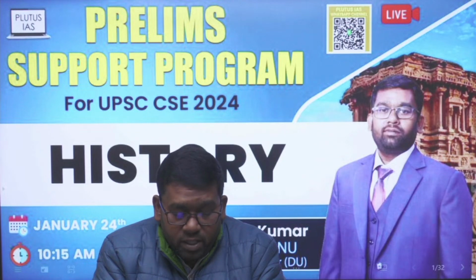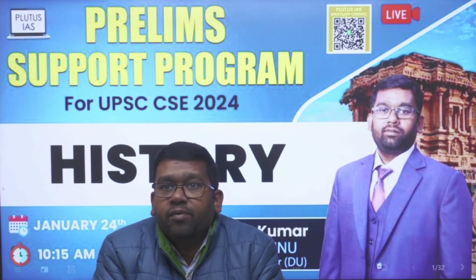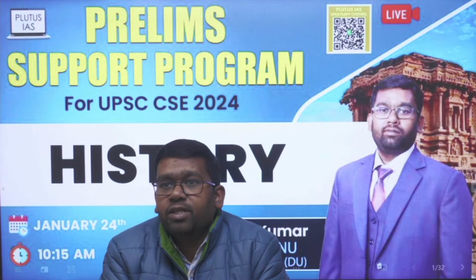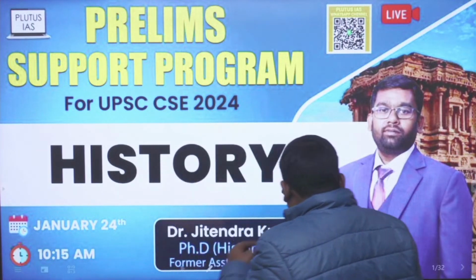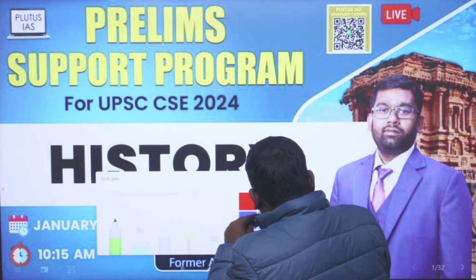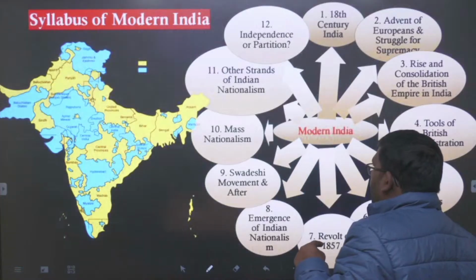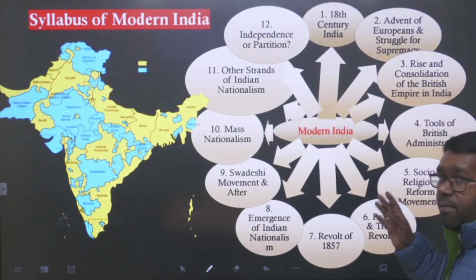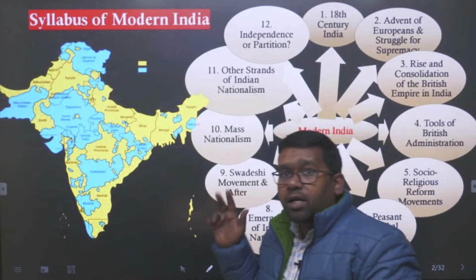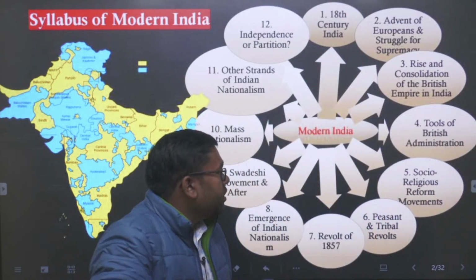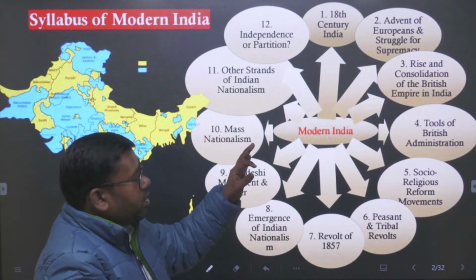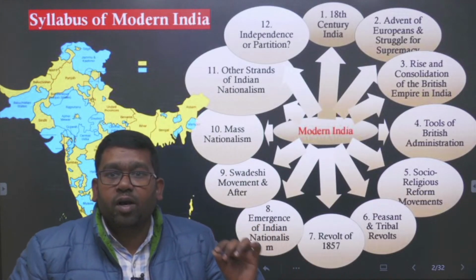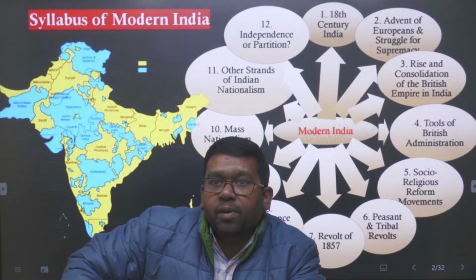So let us start and see whether we are able to solve this or not. Firstly, let us have a brief discussion on the syllabus, which we already did yesterday if you remember. In the syllabus there are a total of 12 chapters in modern India, and we have been discussing them one by one.